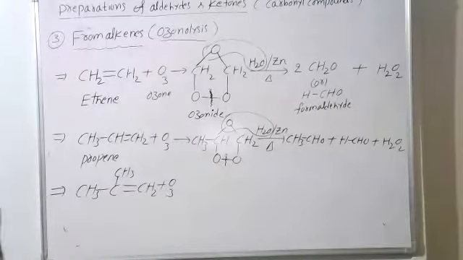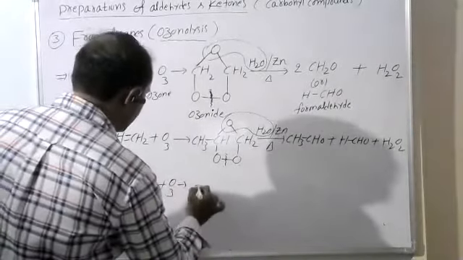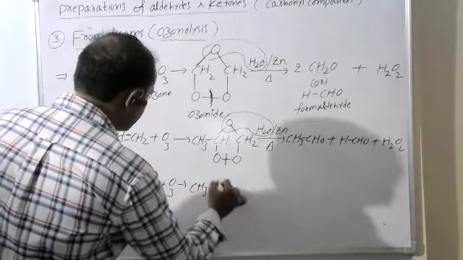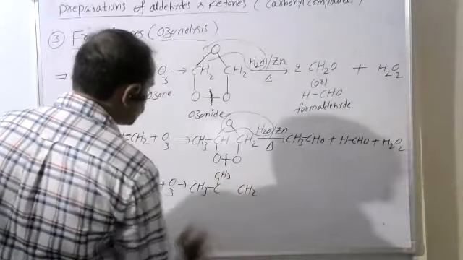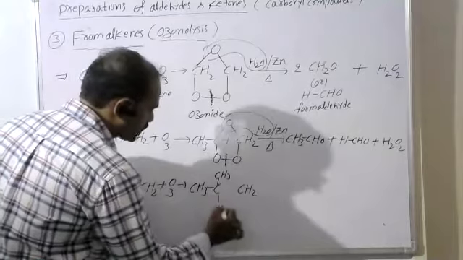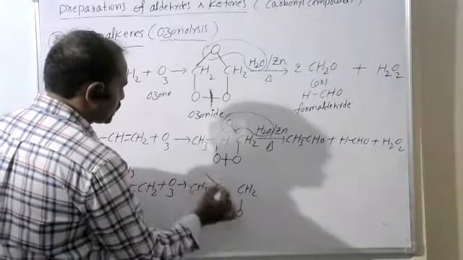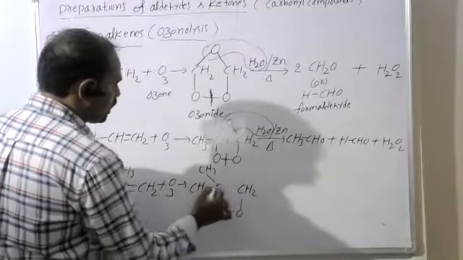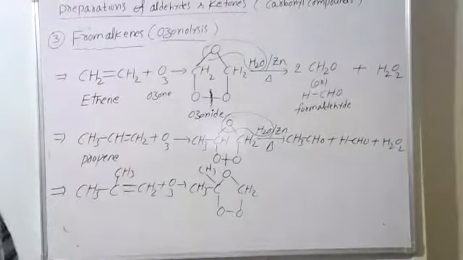Now we get one ketone and one aldehyde. This bond is breaking, so the oxygens are bonded here, the CH3 groups are there, and now the tetravalencies are satisfied.